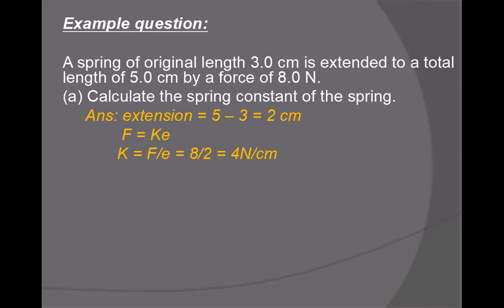Then F is equal to KE. So K is equal to F upon E. So F is 8, E is 2. Then 8 upon 2 is 4 Newton per centimeter.